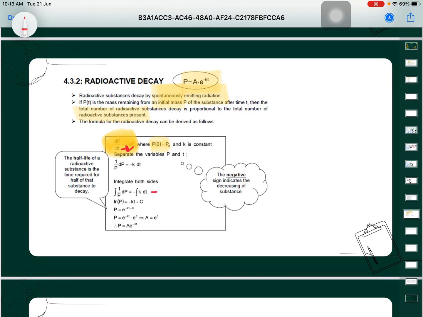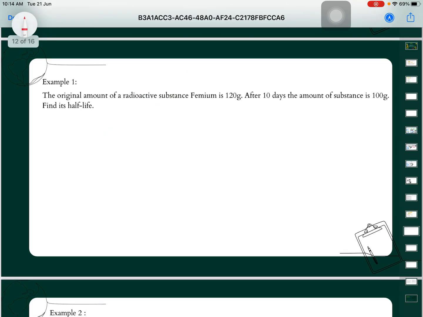Then we integrate both sides, and we get ln P equal to negative kt plus C. To cancel ln, we multiply both sides with exponential. Then P is equal to e power of negative kt plus C. Then e power of C is equal to A, so we get P is equal to A e power of negative kt.